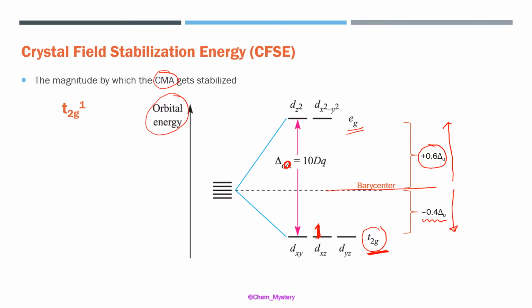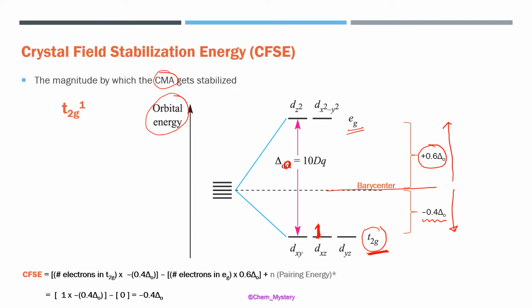So here we see how we are going to do the calculation of this CFSE. The formula we are going to use is: the number of electrons which are going into T2G are going to be stabilized, so we write the number of electrons in T2G multiplied by minus 0.4 delta O. And the electrons which are going into the higher energy orbitals are going to bring in destabilization. So the number of electrons in each set of orbitals multiplied by 0.6 times delta O.